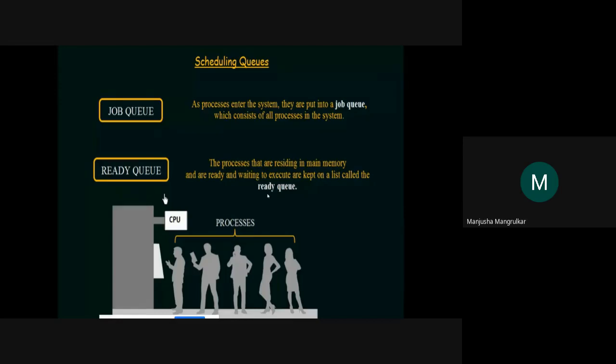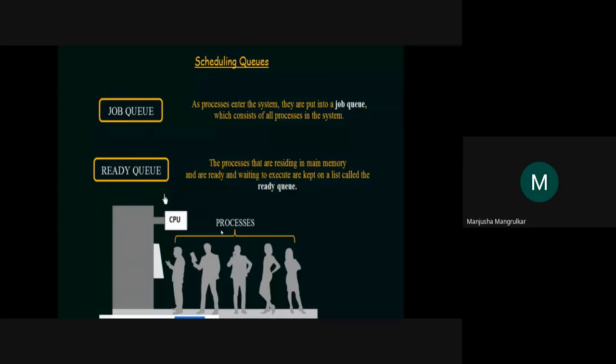Waiting to get the microprocessor. So this is your CPU. Just see the example. We are standing in a queue, and then from the ready position, one by one, it takes them. But in the job queue, whichever the system has, all are in the job queue, but they are not all in the ready queue, because in the ready queue the blocked processes will not be there, the suspended processes will not be there, or any process waiting for input output instructions will not be there. Only ready processes, to get CPU execution.